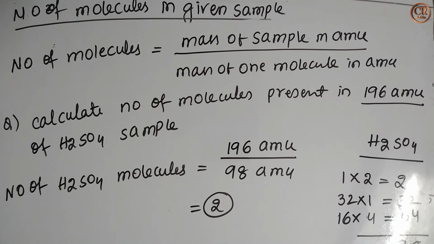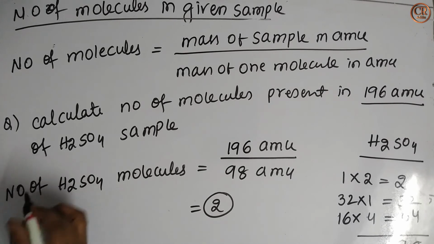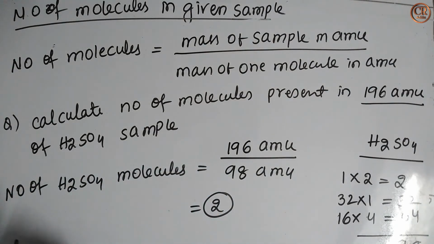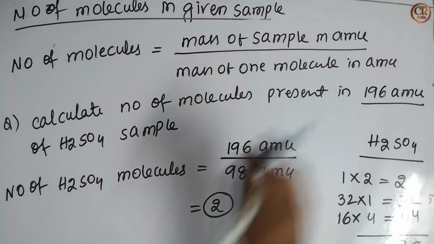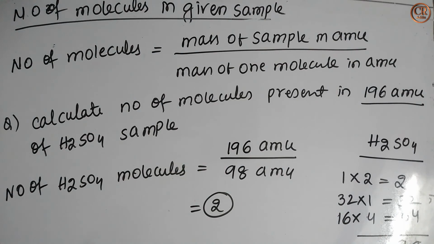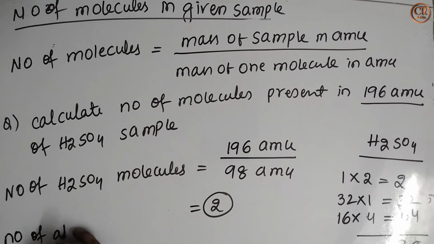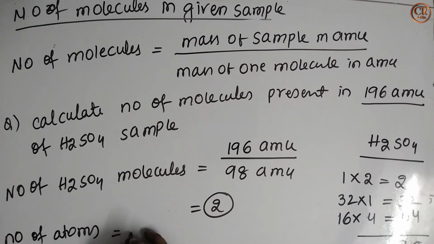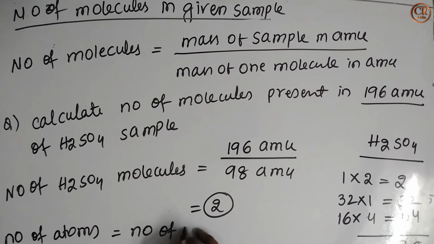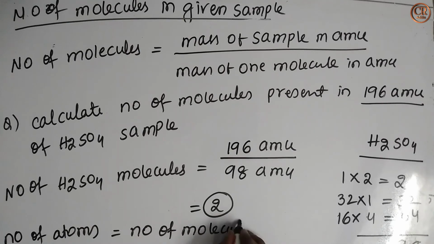So 196 AMU of H2SO4 sample has 2 molecules. Sometimes they will also ask questions related to the number of atoms. They may ask to calculate the number of atoms in 196 AMU of H2SO4 sample. See here, the number of atoms is equal to the number of molecules in the given sample into its atomicity.